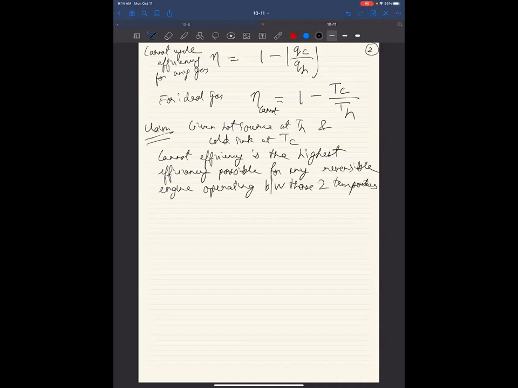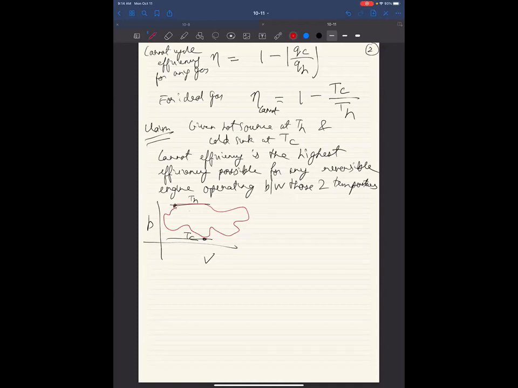I'm telling you that if you had this picture, once again, PV, and you had some point here, and you had some point here, and if you want to suck in heat from a hot source at a temperature TH, and you want to dump heat to a cold sink at a temperature TC, you cannot possibly construct any other path by doing blah, blah, blah, whatever you want, which will exceed the Carnot efficiency.